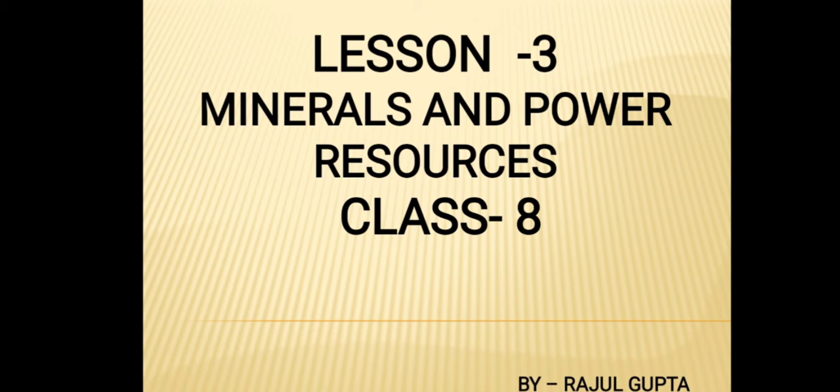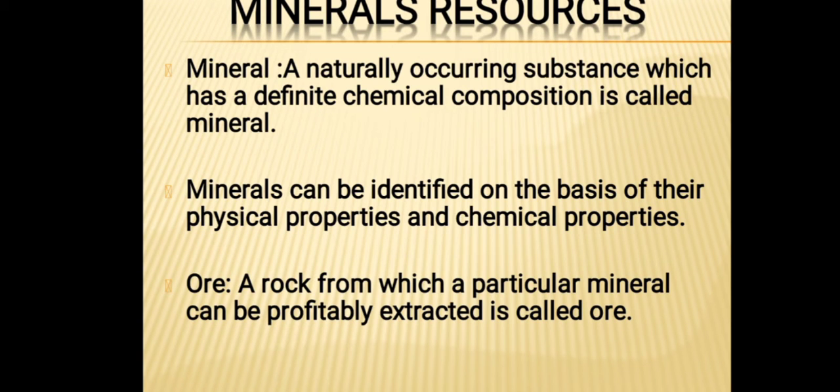What is going on in this particular image? They are carrying the mineral coal, one of the persons replied, and his name is Sukant. So basically, what are minerals? See, minerals are naturally occurring substances that have a definite chemical composition, and with the help of physical and chemical processes we extract them. So minerals are naturally occurring substances which are extracted from the earth.